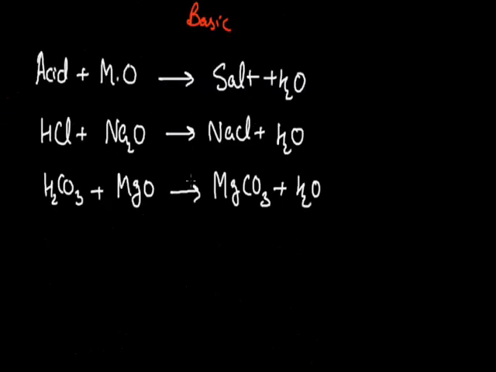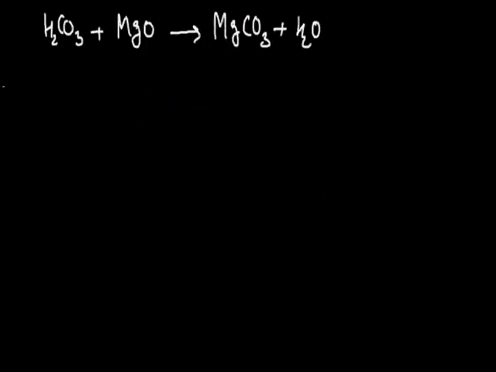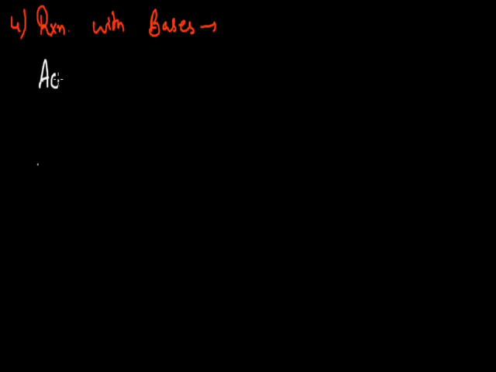Now we will react base directly with acid. Till now we have seen the reaction of acid with those compounds which were basic in nature. Now directly we will react these acids with bases. So the next reaction is the reaction with bases. If we react acid with bases, the product will be salt and water.